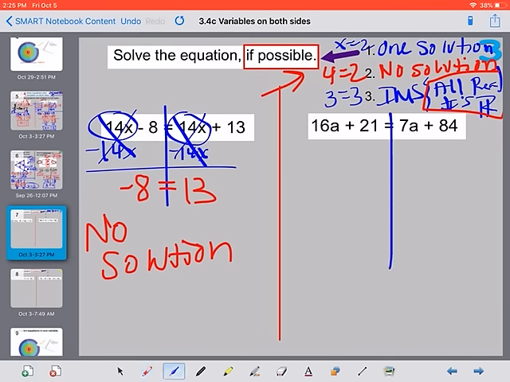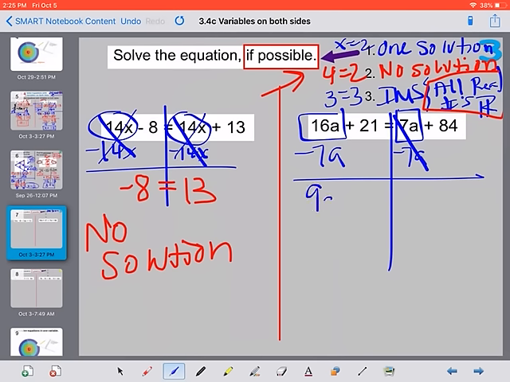So let's take a look at the next one. We have 16a and 7a. I'm going to move the smaller one. I'm going to subtract 7a. So 16 take away 7 should give us 9a.